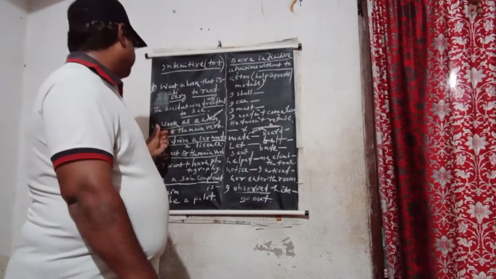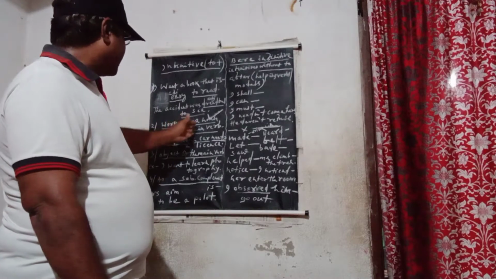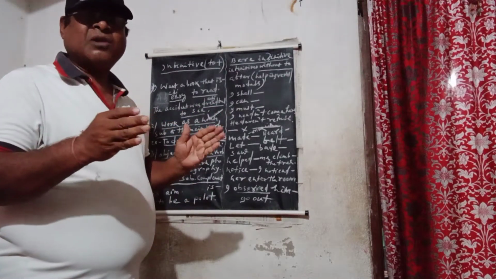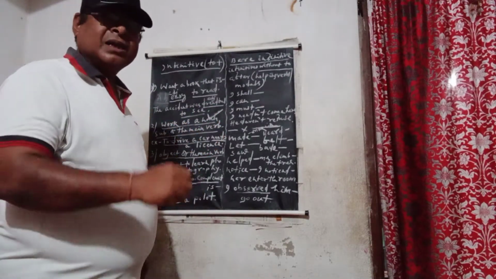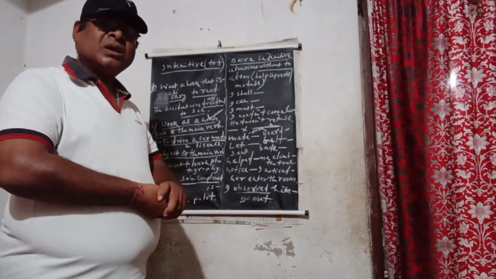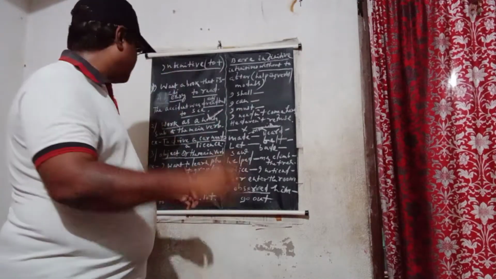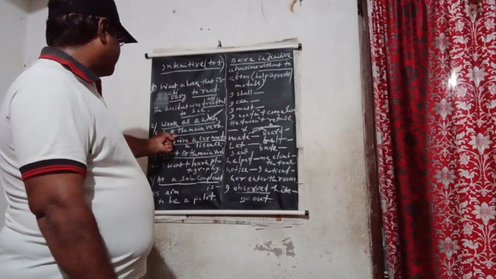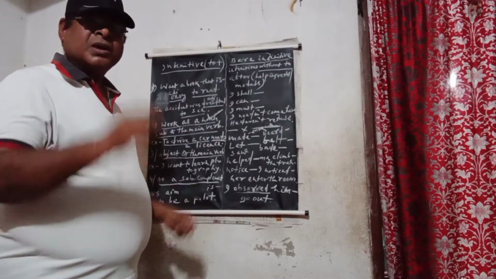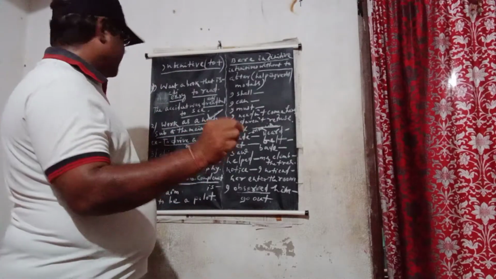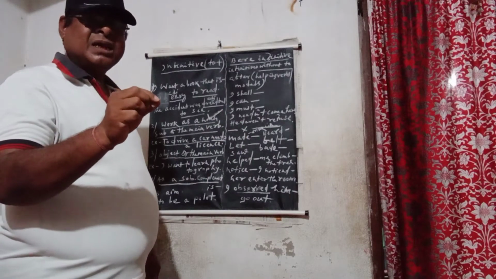So another, it works as a noun. Sentence का वो noun का काम करता है. So how does it work as a noun in the whole sentence? For example, first, it is the subject of the main verb. वो जो होता है ना subject होता है of the main verb.